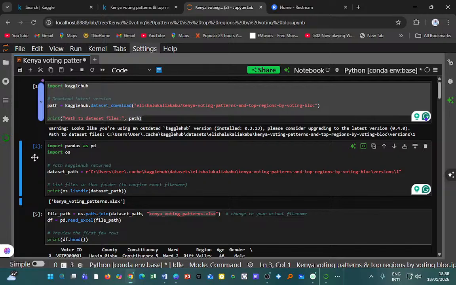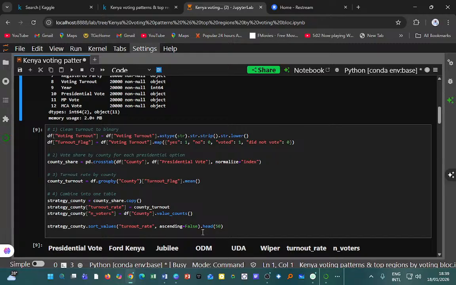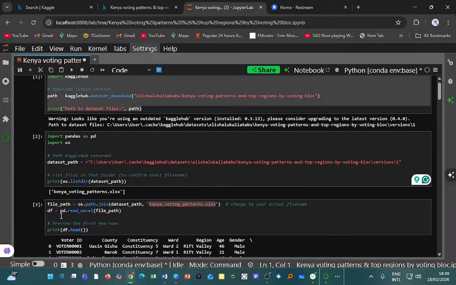If I run it, realize that down here I've asked it to print the dataset path. It runs and finds that the dataset exists, and it gives me the Kenya voting patterns path, and it is an Excel sheet. I just clicked this file path, so that is the data. That's the file path.